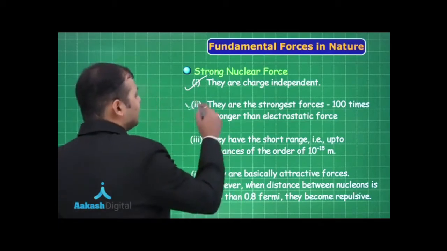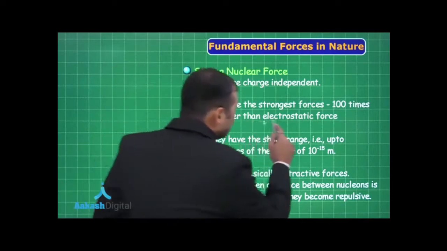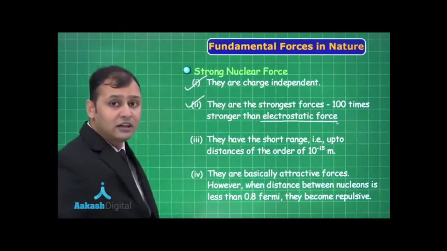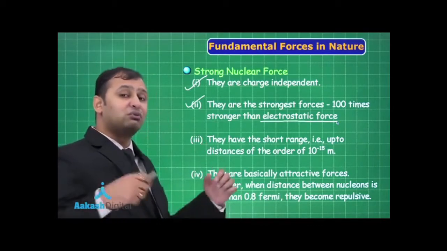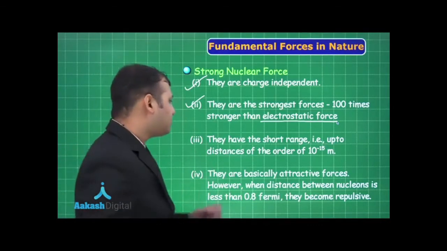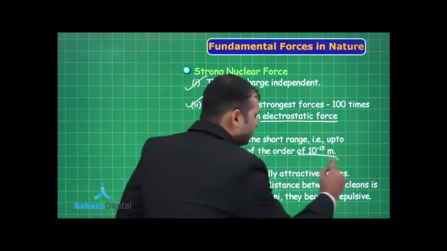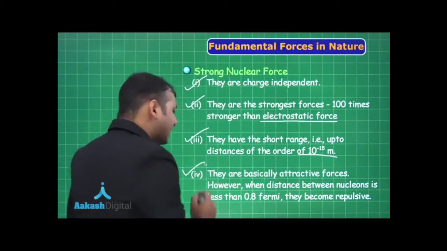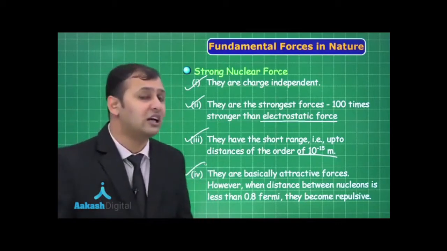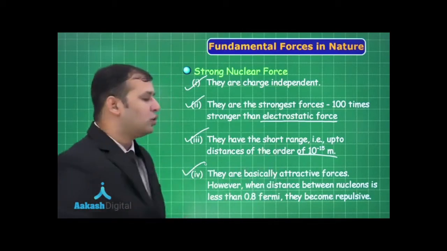Second, they are the strongest force, that means 100 times stronger than the electrostatic force. Remember it. So that's why it's the strongest one. And gravitation was the weakest one. Always remember. Then they have the short range. As I said, it extends only up to a range of 10 to the power minus 15 meters, and they are basically attractive forces only. They are not repulsive because they have to keep things together. So this is also important.